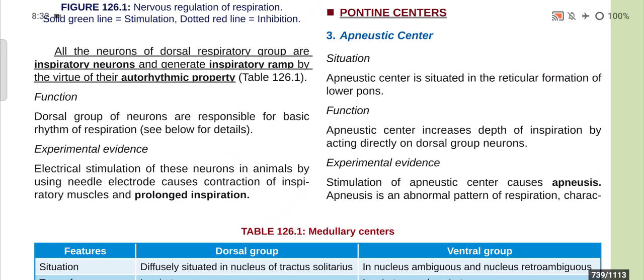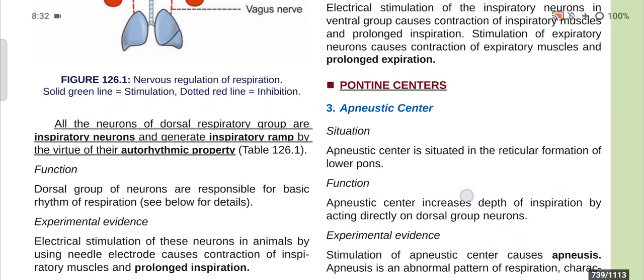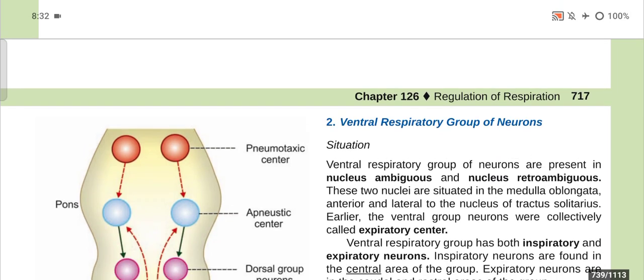Now some experimental evidence. Electrical stimulation of these neurons in animals by using needle electrode causes contraction of inspiratory muscle and prolonged inspiration. Now, the ventral respiratory group of neurons is situated in the nucleus ambiguous and nucleus retroambiguous, and these two nuclei are situated in the medulla oblongata.